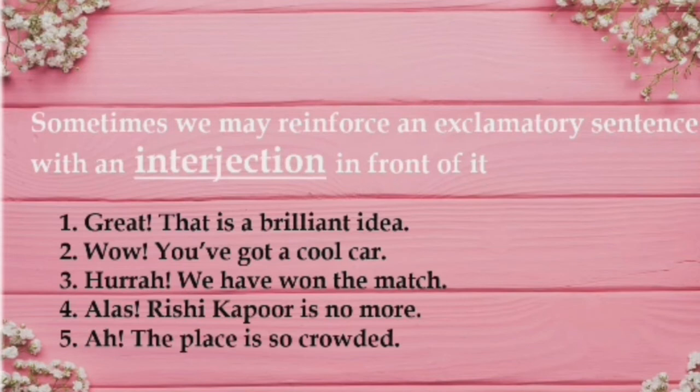So we have seen two types of sentences in exclamatory. First, what and how in the beginning, and then adjective or adverb, and then subject verb. And this is the second type where we are using interjections in the beginning, which is followed by an assertive sentence and then a full stop. Still, I would like to remind you once more that sometimes we write just an assertive sentence, and then at the end, instead of using a full stop, we use an exclamation mark. So this is also one way to write exclamatory sentences to show our strong emotions.